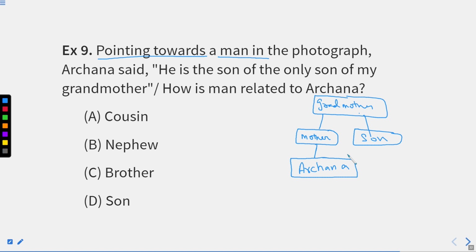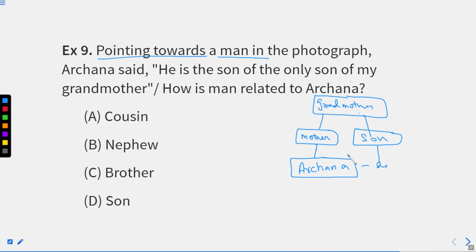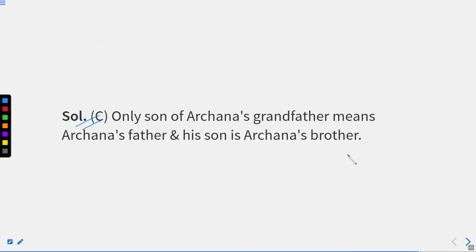Only son's son, right? So he'll be her brother, right? I hope you got this. Right? The only son is this. He'll be married to Archana's mother, having only one son. So he'll be Archana's brother, right? I hope you got this question. You are supposed to make the diagram. As soon as you make the diagram, you are able to find the relation, right? You can see here, only son of Archana's grandmother means Archana's father and his son is Archana's brother. It is a clear indication, right?